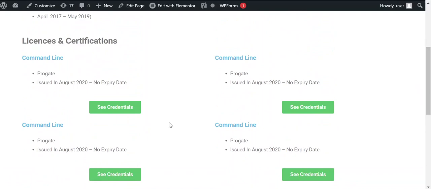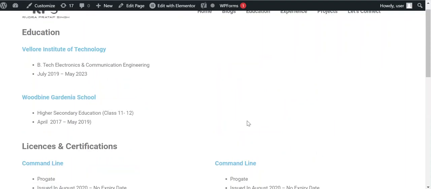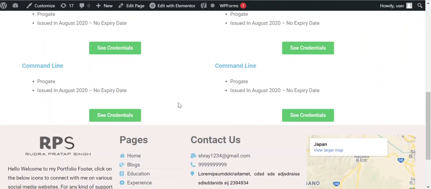We can add as many, and by clicking on this see credential button, it will take us to the website of whoever has given us the certification or the license. But if we try currently, this will not work because these buttons are dummy. Currently they are not connected with any link.